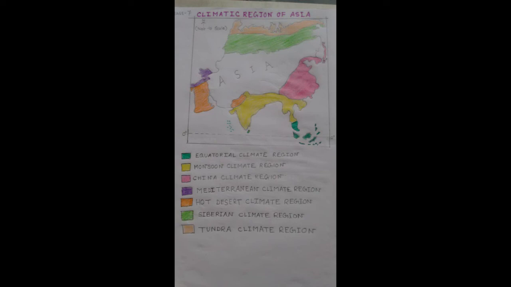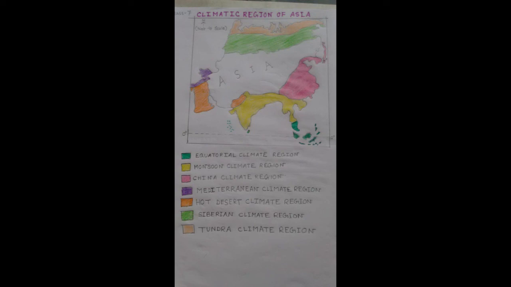The last climatic zone that I want to discuss with you is the tundra climate zone. In Russia, along and beyond the Arctic Circle, this tundra type of climate is found. In this climatic zone, as it lies at high altitude, all the area remains frozen throughout the year.